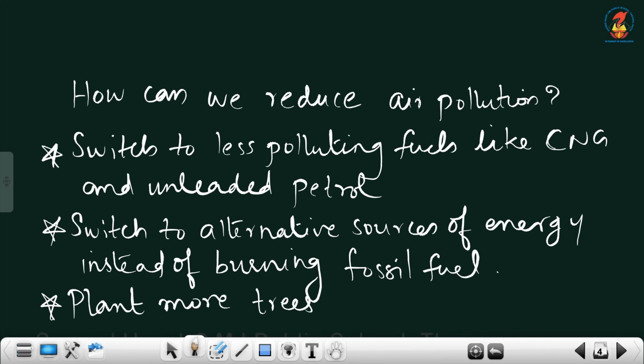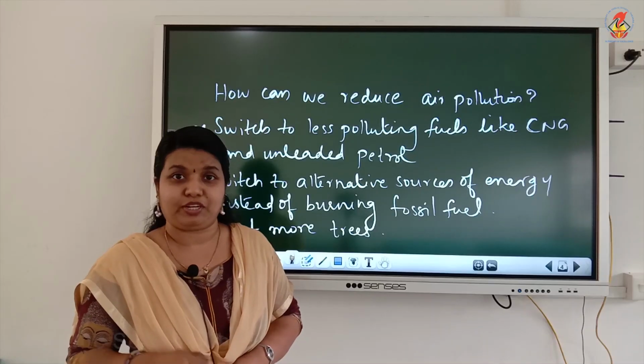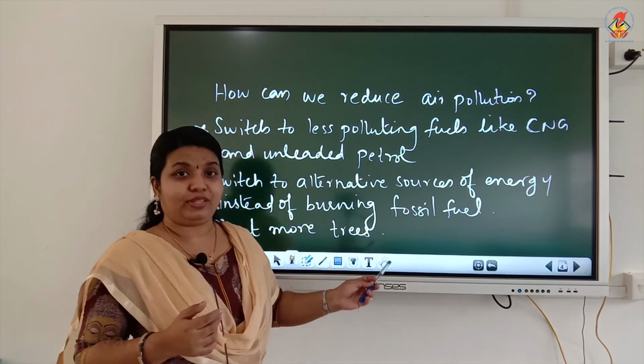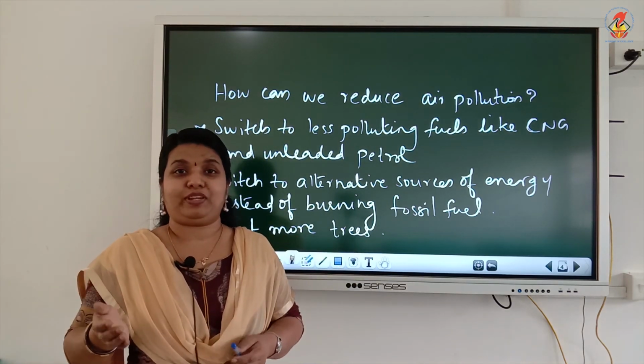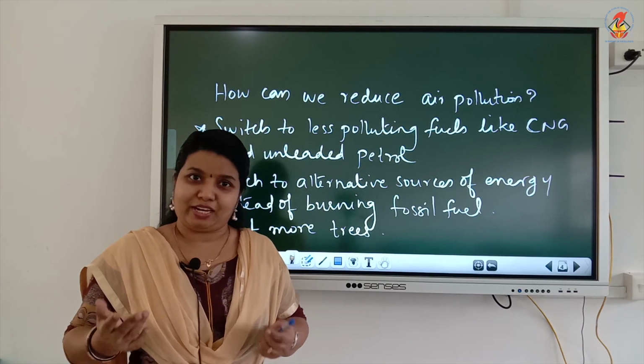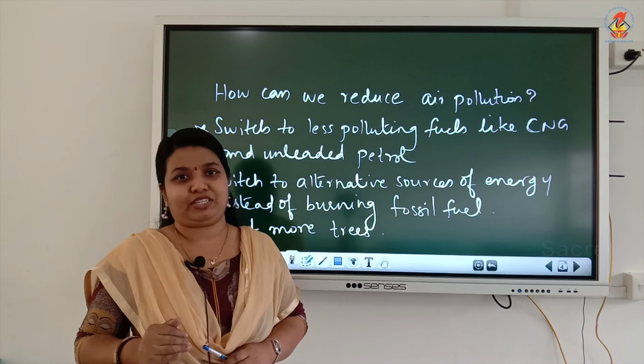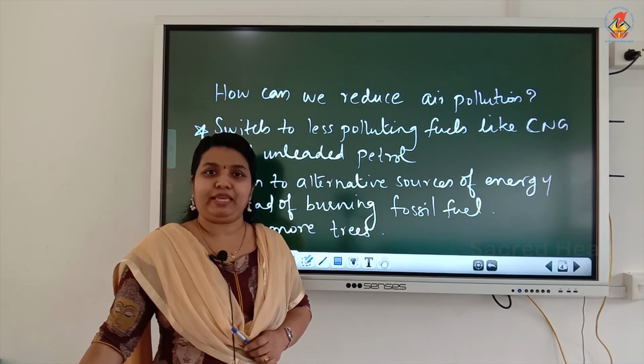Next one, we have to plant more trees. Plants make the air fresh. We have learned in smaller classes, plants absorb carbon dioxide gas from the atmosphere during photosynthesis. So, we have to plant more trees so that the excess carbon dioxide in the atmospheric air is absorbed by them. Plants also grow well and our air is made fresh. So, planting of trees should be encouraged.